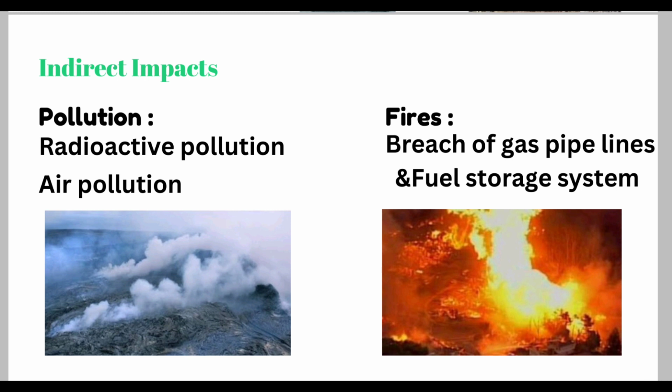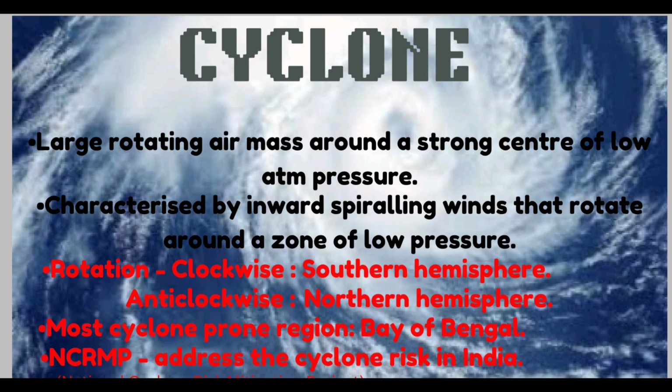Pollution. Leakage of harmful chemicals and pollutants into the environment from damaged factories during an earthquake is a major environmental concern. Radioactive pollution by disruption of nuclear power plants in earthquakes causes serious environmental effects. Air pollution caused by the collapse of buildings is also a concern. Fires. Fires could be induced by the breach of gas pipelines and fuel storage systems in industries. This causes serious direct damage to the environment as well as indirect effects like pollution.